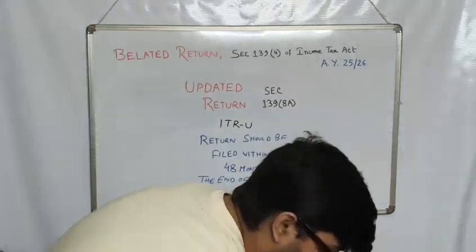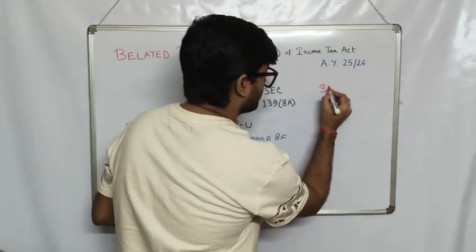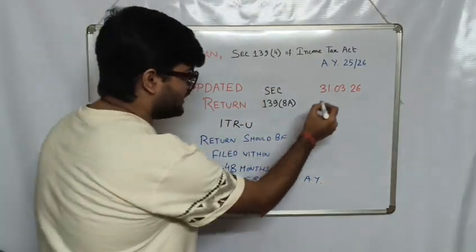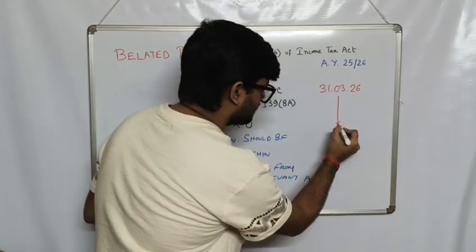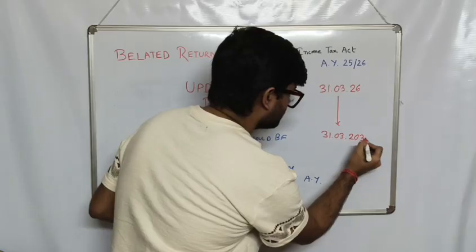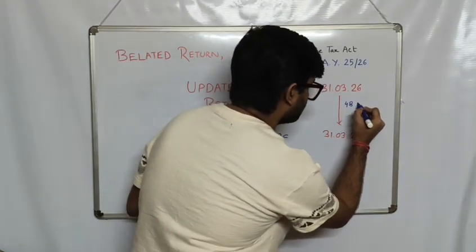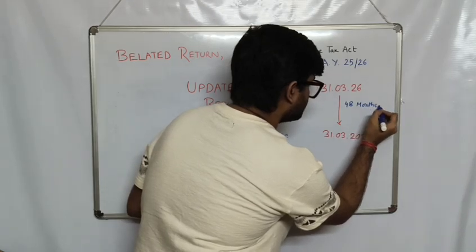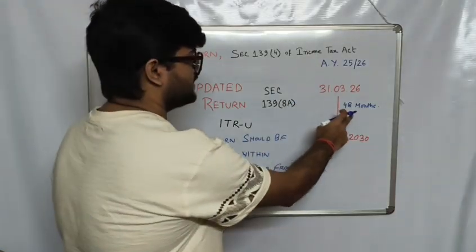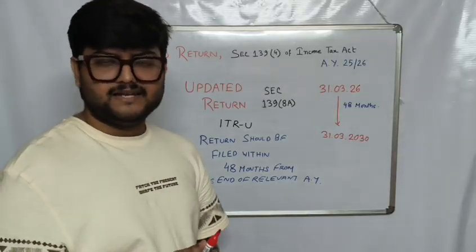So in this case, we see that the assessment year will end on 31st of March 2026. So 48 months from there, the date would be 31st of March 2030. So there is 48 months of gap within which you need to file your income tax return. This 48 months time limit was 24 months previously, but now that has been extended.